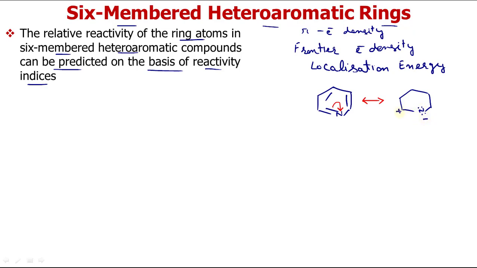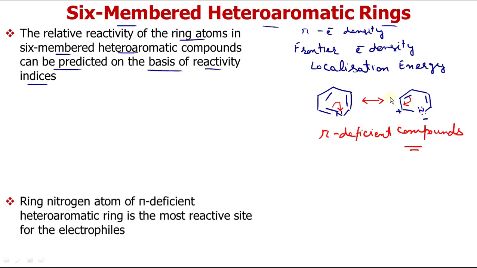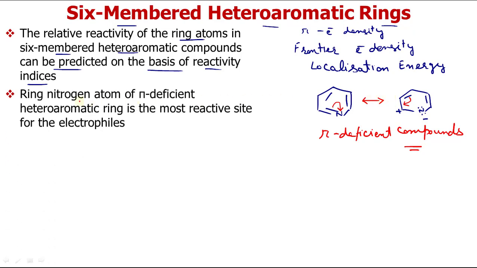Negative here, and here comes the positive charge. These are some resonating structures of a 6-membered heterocyclic ring. These are also called pi deficient compounds. All these things we have already discussed in our previous lectures. Now if we look at the resonating structures, what we can conclude about the ring nitrogen atom of a pi deficient heteroaromatic ring, this 6-membered pi deficient compound?